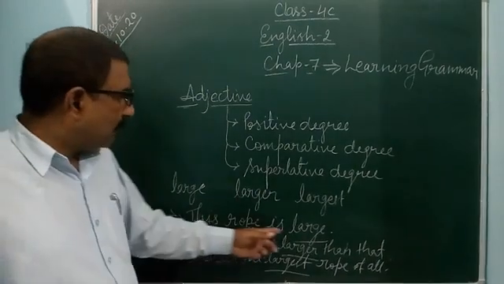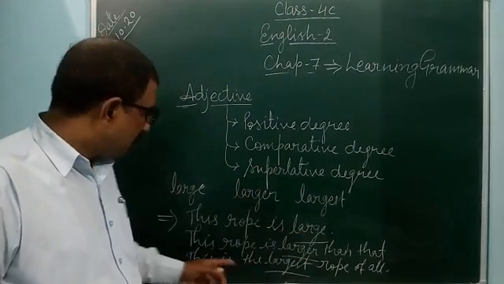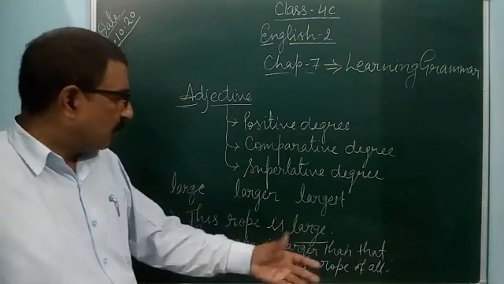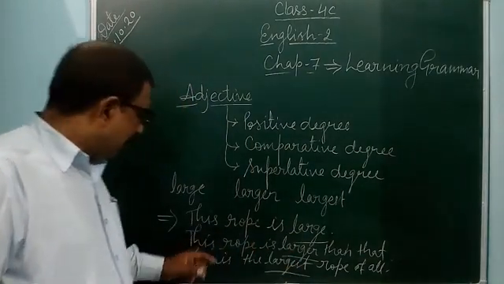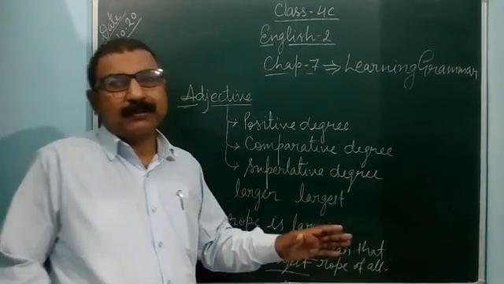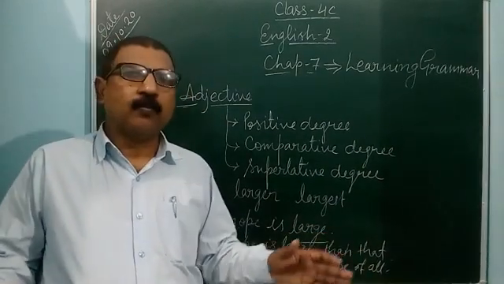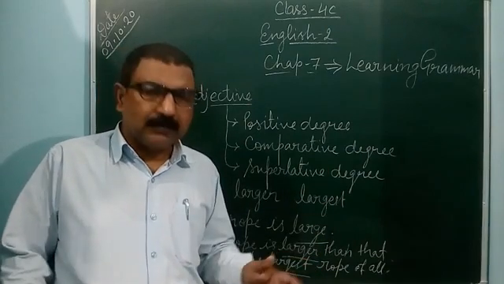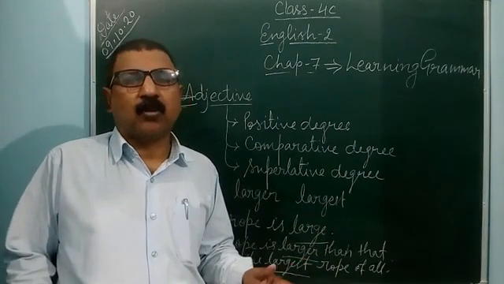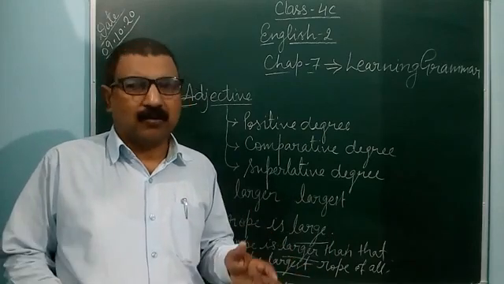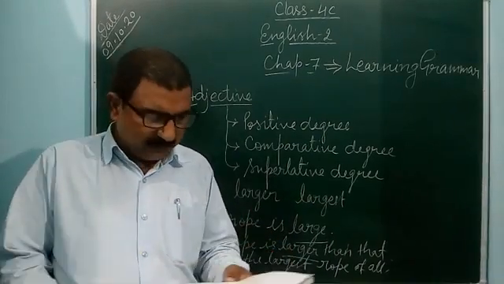So simply you can use the larger comparative form, comparing this rope to that rope. You can use larger, and this rope, this is the largest rope of all. It means we have many pieces of rope, and this rope is the largest of all. So in this way you can represent it.